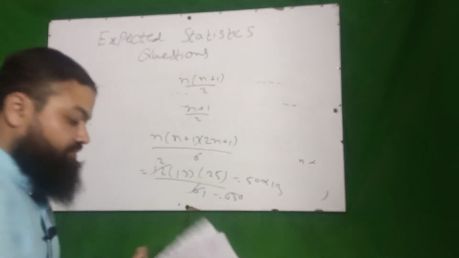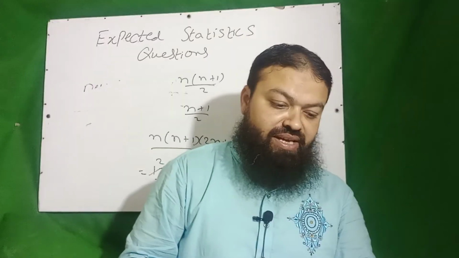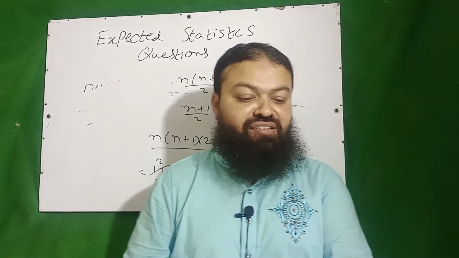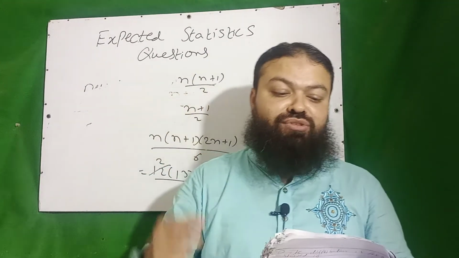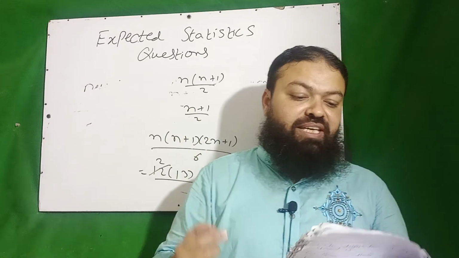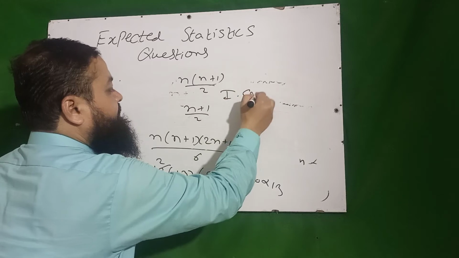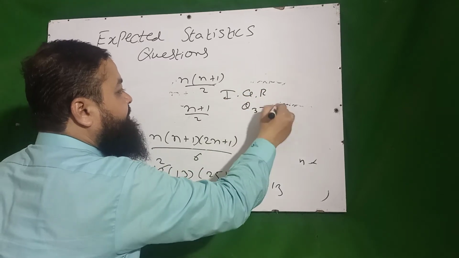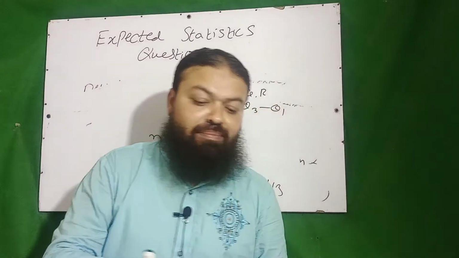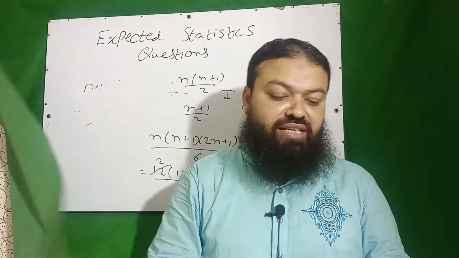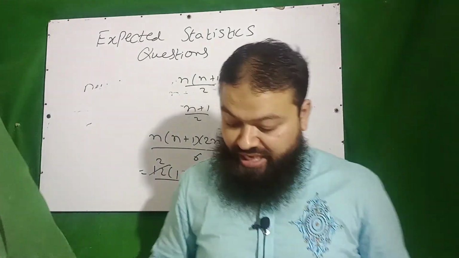A very important one. Next question is, which one is correct? A, standard deviation tells us the scatterness of the values around the central value of the data. Yes. B, interquartile range, which is Q3 minus Q1, tells us about the scatterness of the values around the median value. It is also correct. C is the correct option, both A and B.